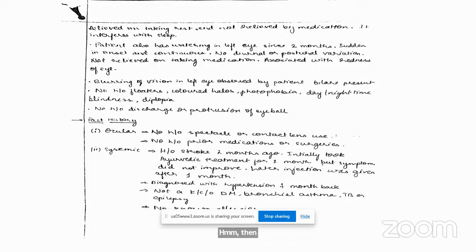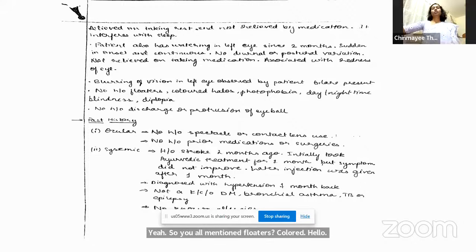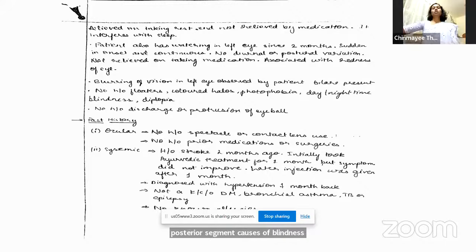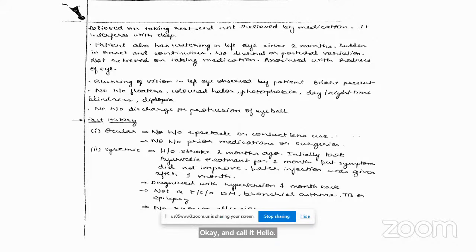Okay. Yes, ma'am. So you have mentioned floaters, colored halos, photophobia, all that. Why is that? Ma'am, to rule out retinal causes of blindness, mainly posterior segment causes of blindness. Okay, and colored halos? Ma'am, colored halos for ruling out any central corneal opacities or cataract, ma'am. Basically, they cause colored halos due to diffraction of light.